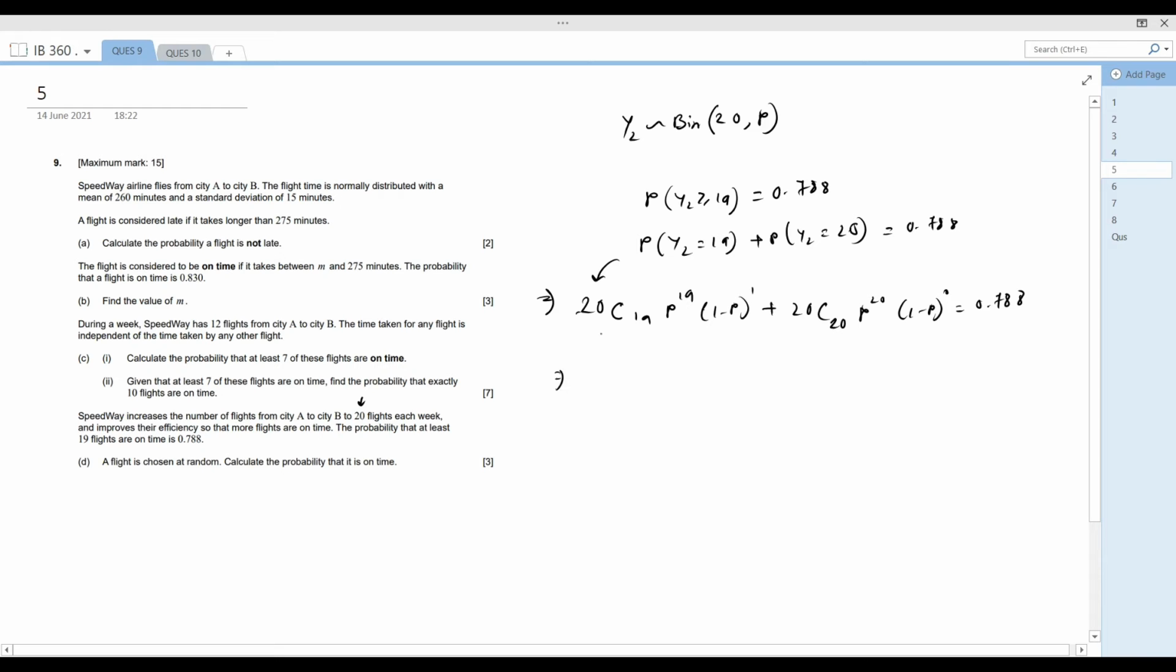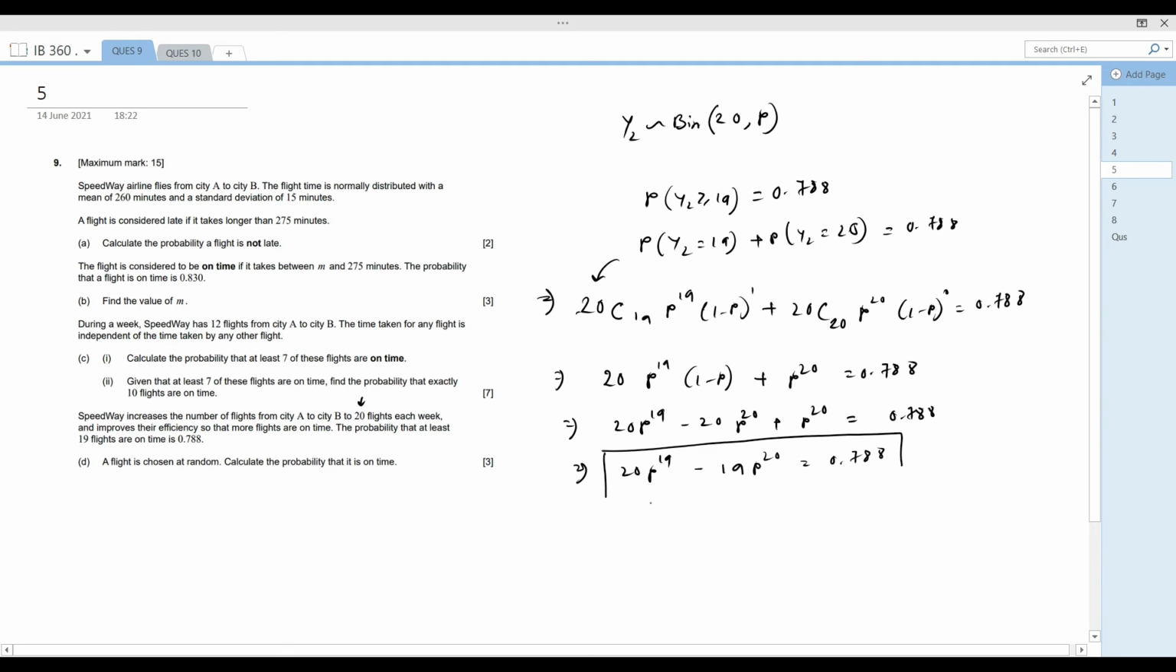Now you have to calculate this combination from a combination calculator, or directly you have nCr in your calculator. So just put in the value. It will be 20 p to the power 19 into (1 minus p) plus p to the power 20 equals 0.788. That is 20 p to the power 19 minus 20 p to the power 20 plus p to the power 20 equals 0.788. Again, I have 20 p to the power 19 minus 19 p to the power 20 equals 0.788. Now you again have to use the calculator to find the value of p.